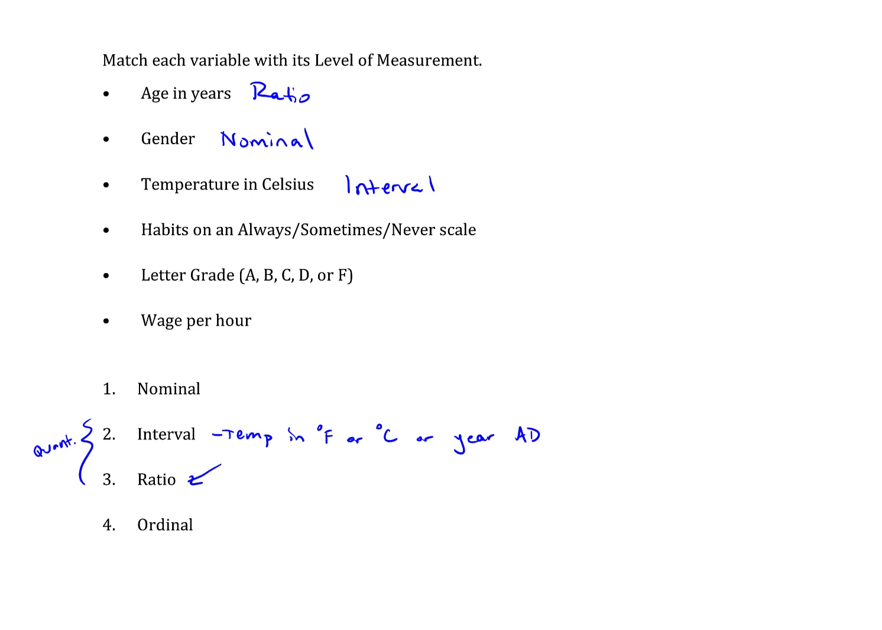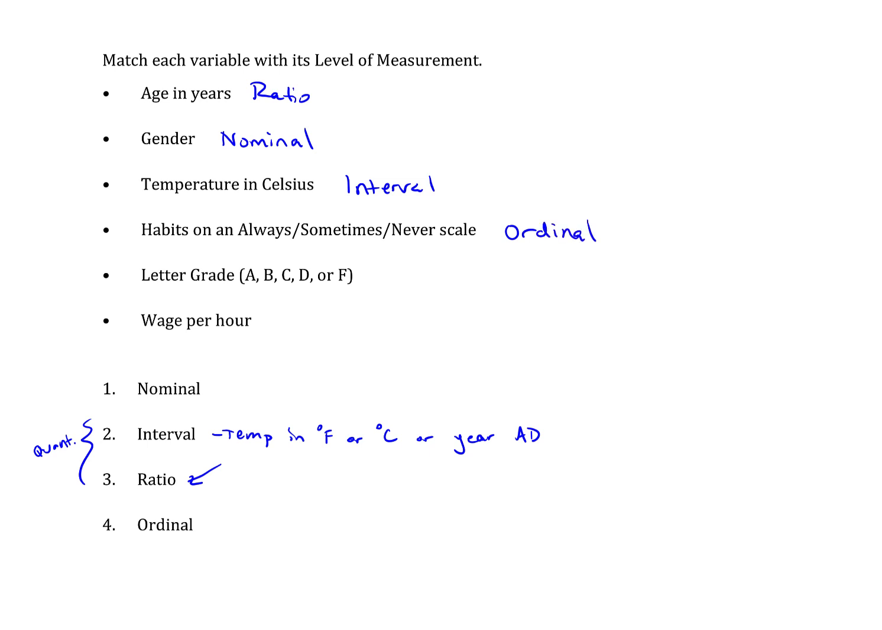Habits on an always, sometimes, never scale. So always, sometimes, never. These are words, and these words then would be qualitative values, so we're either looking at nominal or ordinal data. But I believe there is a natural sense of order here, because always, sometimes, never gives a natural order there. So I would say this is ordinal data.